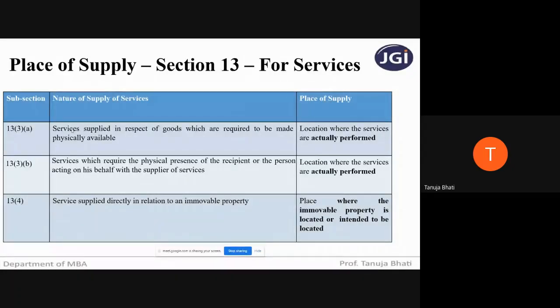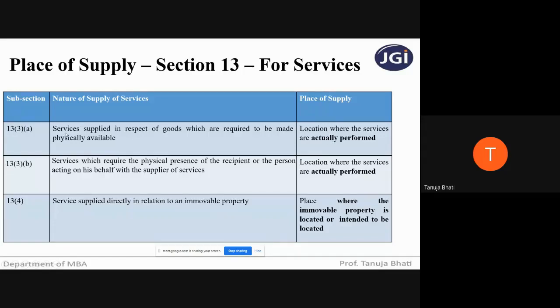Machinery is a good, but along with that good, you're also taking the service of an engineer to install that machinery in India. So the place of supply will be the location where the services are actually performed. Now that person from outside India will come into India and install that machinery. So the services are actually performed in India. Then the place of supply will be in India and not outside India, even though the machinery and the person providing services are outside India.